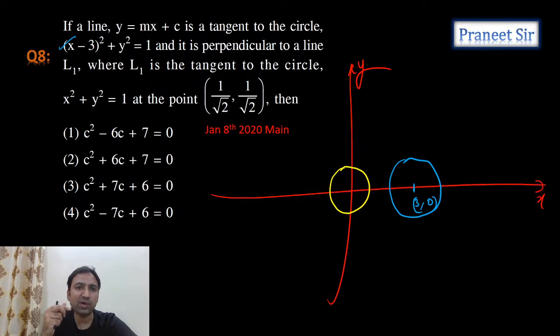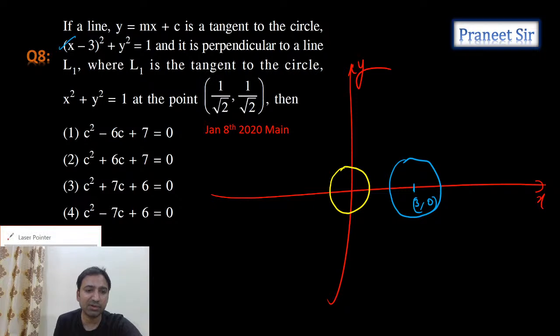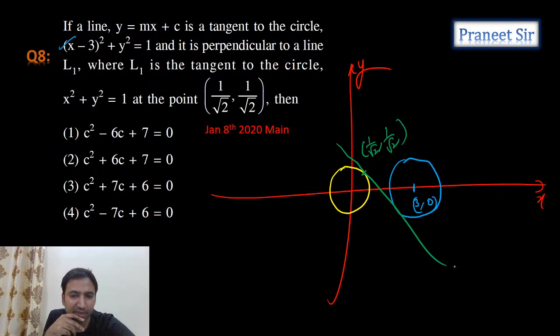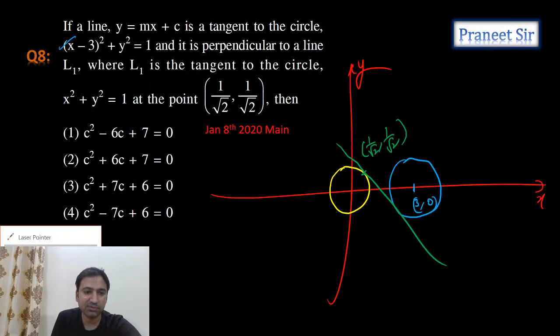And then what he is saying is y is equal to mx plus c is a tangent to this blue color circle, and it is perpendicular to the line L1, where L1 is a tangent to the circle at (1 by root 2, 1 by root 2). First, what we'll do is calculate the tangent at (1 by root 2, 1 by root 2). So this point is (1 by root 2, 1 by root 2). At this particular point, when we calculate the tangent like this, actually it need not be touching the second circle, but we'll do one thing. We'll take it something like this.